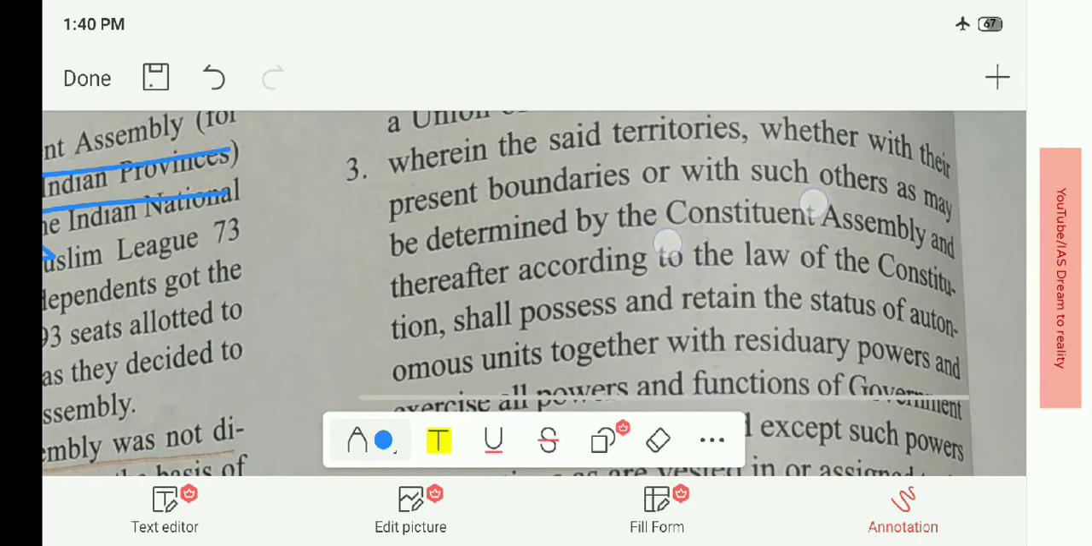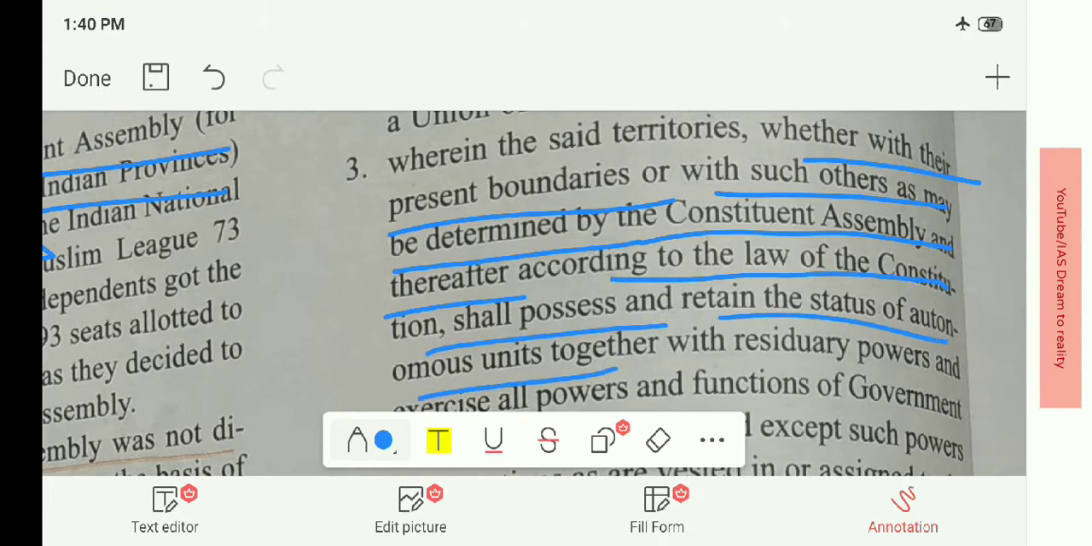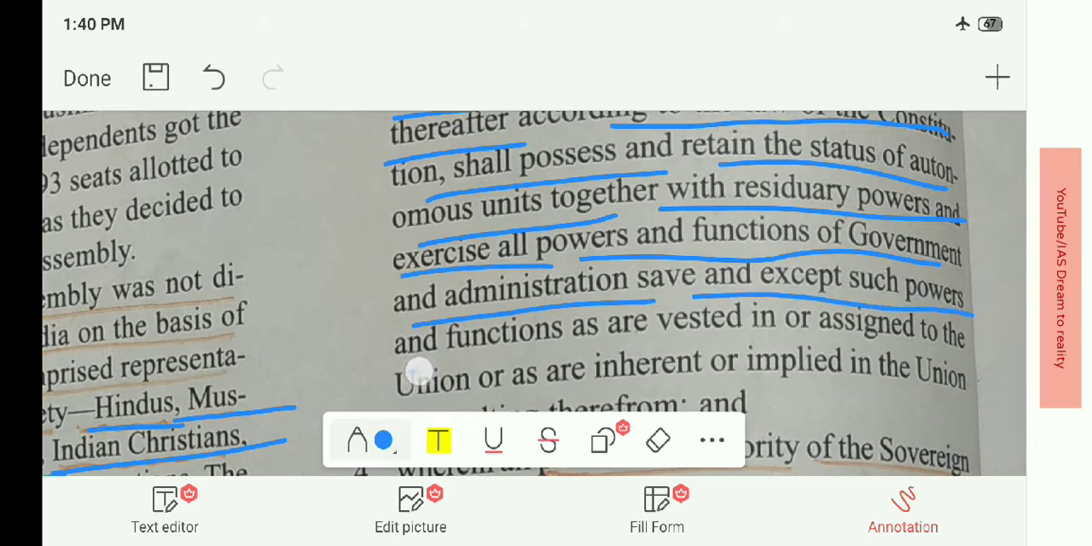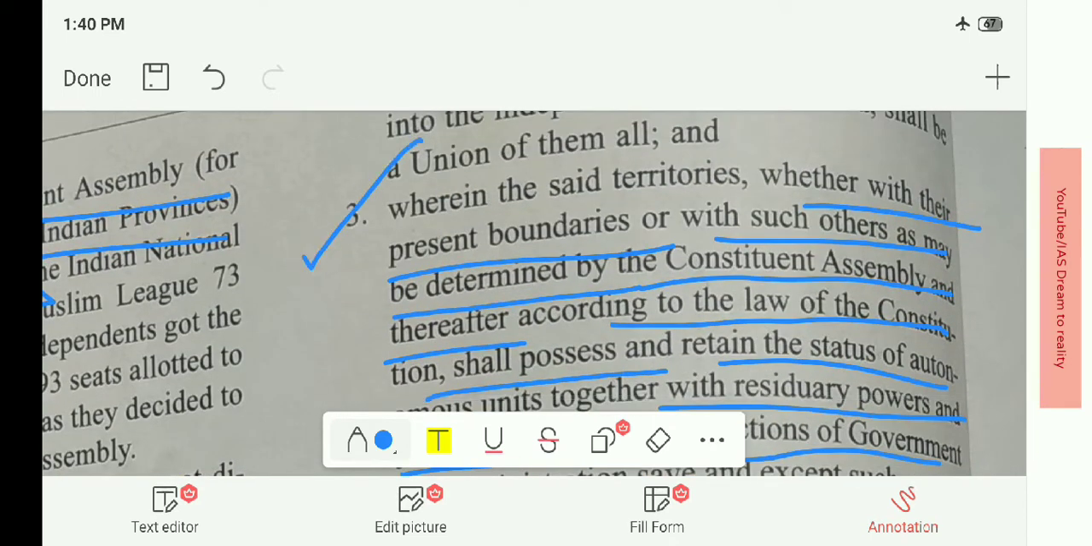Then the third point: the said territories, whether with their present boundaries or such others as may be determined by the Constituent Assembly and thereafter according to the law of the Constitution, shall possess and retain the status of autonomous units together with residuary powers, and exercise all powers and functions of government and administration, save and except such powers and functions as are vested in or assigned to the Union or inherent or implied in the Union or resulting therefrom. The simple meaning of this sentence is that the territories that are willing to be a part of India will be autonomous. That means they have their own provisions.